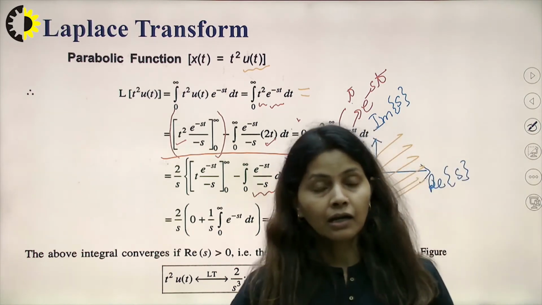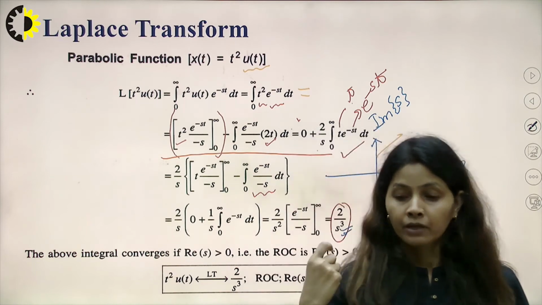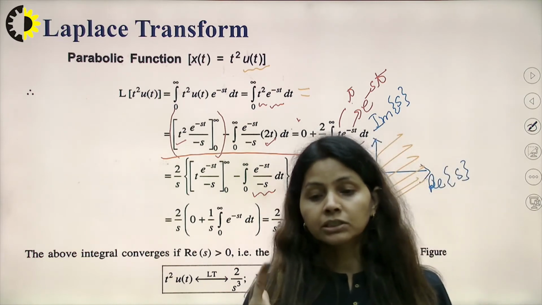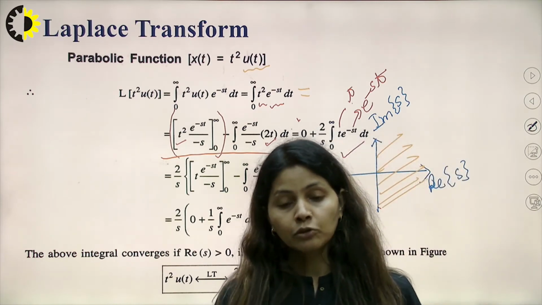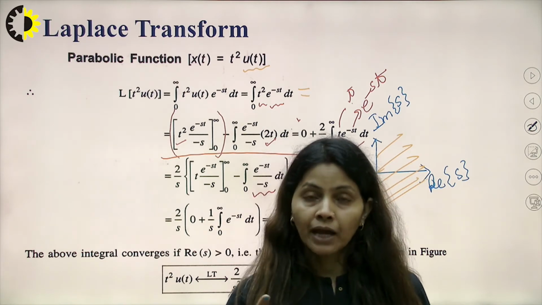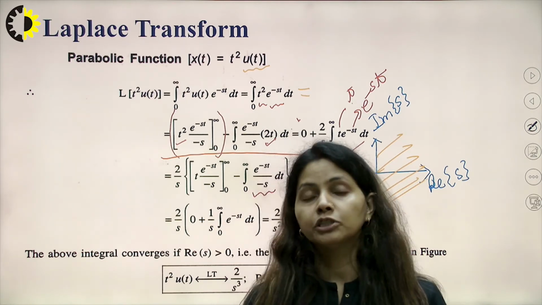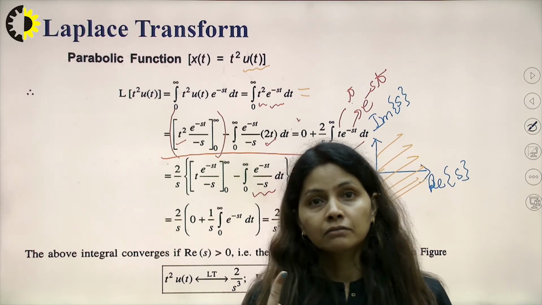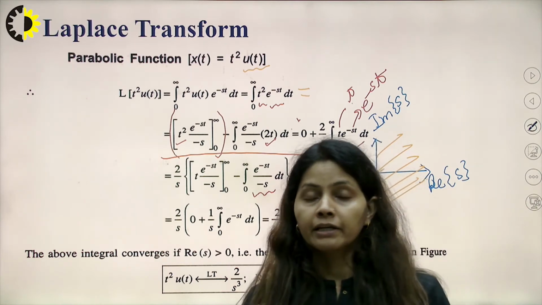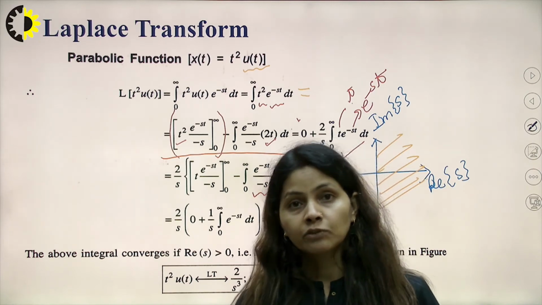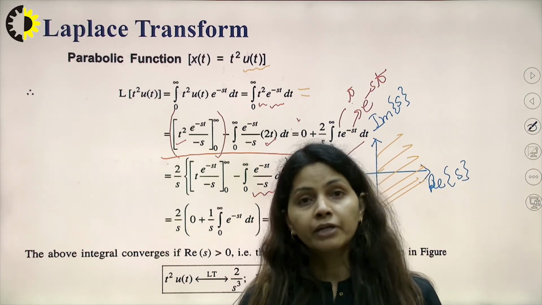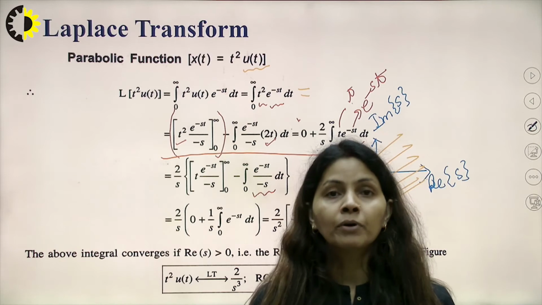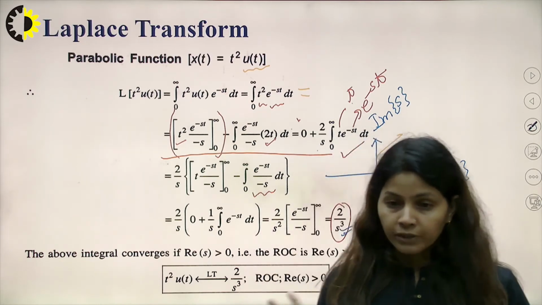So we are left with one fundamental point: some functions are not absolutely integrable. I am repeating all these points which I have covered up to this point. If the function is not absolutely integrable, it may be possible that its Fourier transform does not exist, but we can't say that its Laplace transform cannot exist. So that's one.